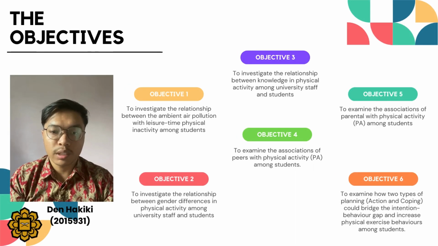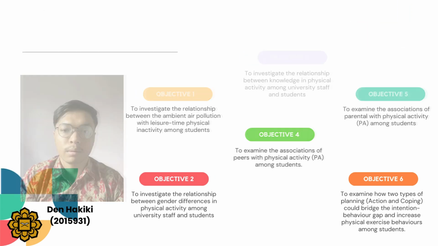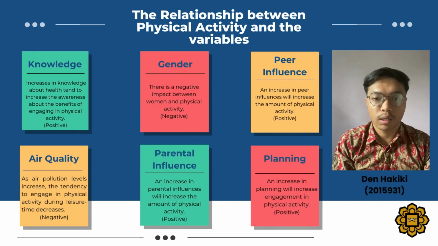Firstly, since we have 6 explanatory variables related to the amount of physical activity, there are 6 objectives. Our main objective is to investigate physical activity among IIM students in the past week with knowledge, gender, air quality, peers, parental, and planning, and the relationship between physical activity and the variables.